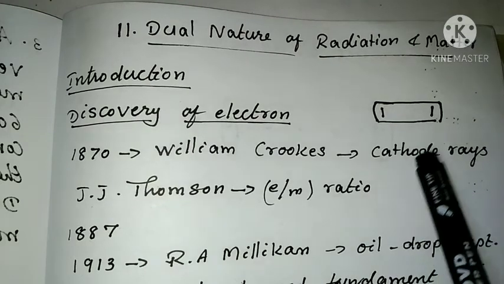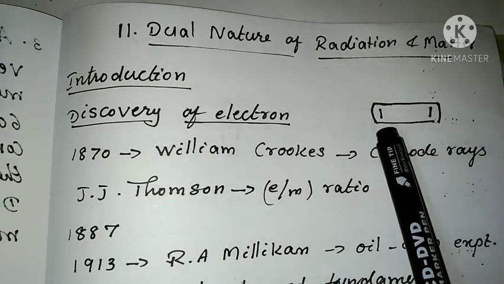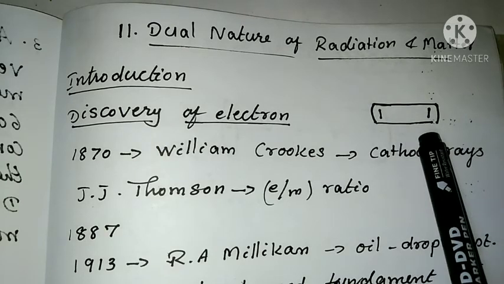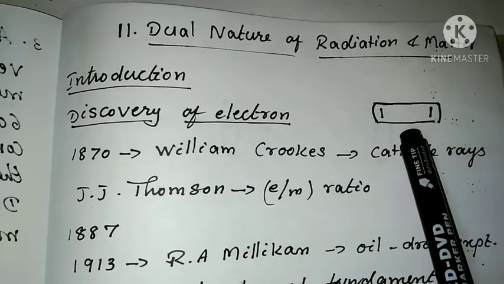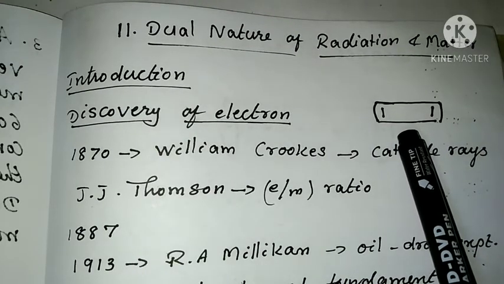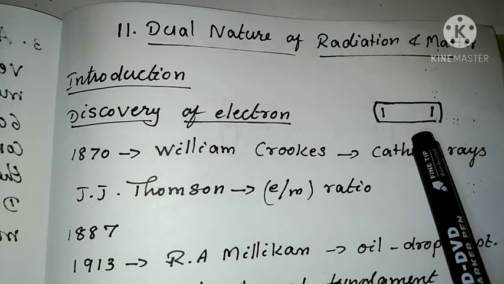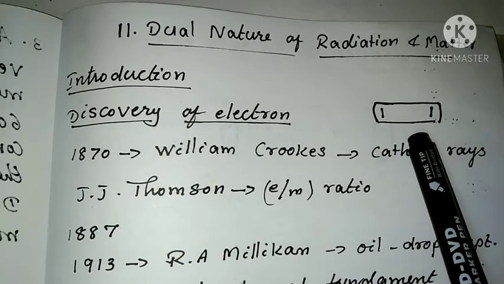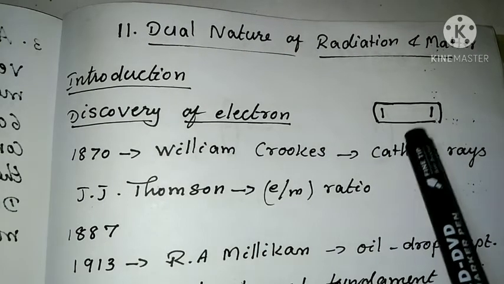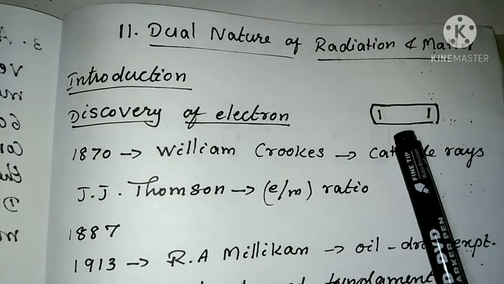That is, a fluorescent glow appeared inside the gas discharge tube. The color of the glow depends on the type of glass used.